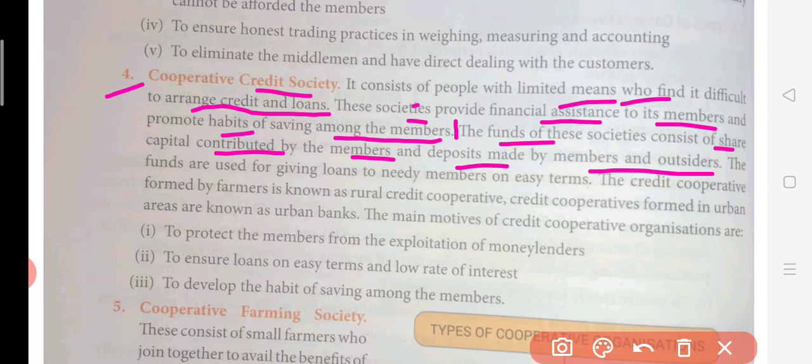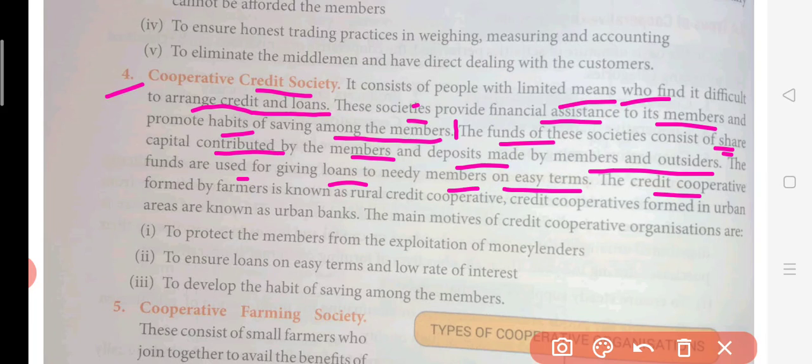So here the share capital, when the shares were distributed among the members, they must have brought in some cash. Okay, so these are the funds. And also some of the members who are depositing their money with this type of credit society, their money is also lent out as a loan. The funds are used for giving loans to needy members on easy terms.